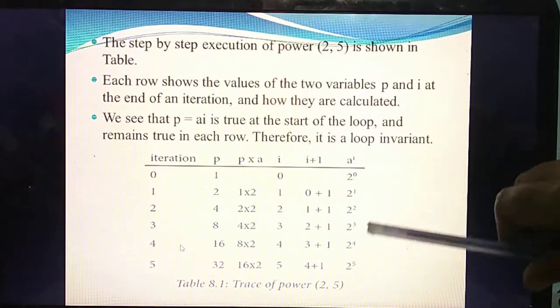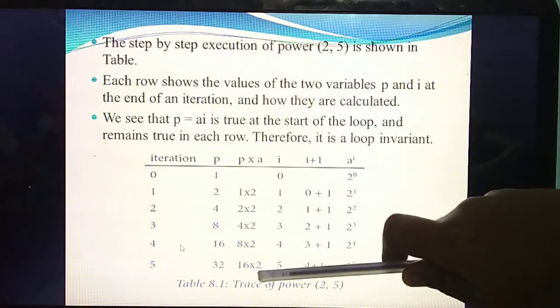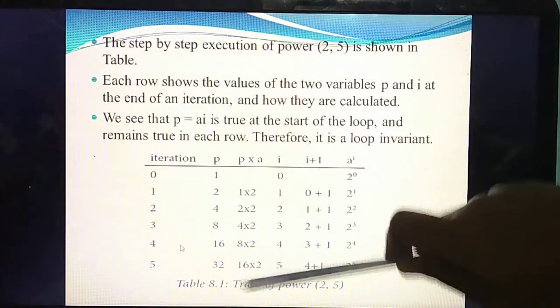So at last you need to check. In the algorithm, when can we say this loop is a loop invariant? At the starting of the loop as well as the end of the loop, the answer becomes the same. Then we can say this loop is a loop invariant. So what's the starting value of P into A? 16 into 2, 32.